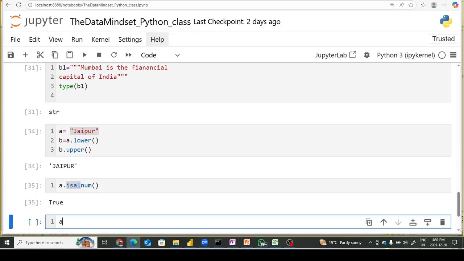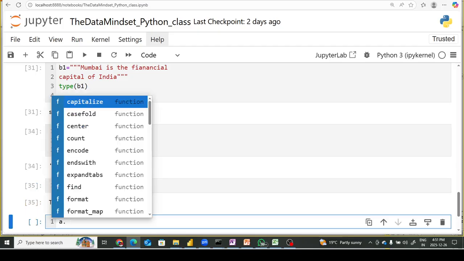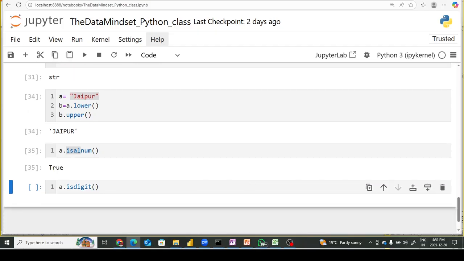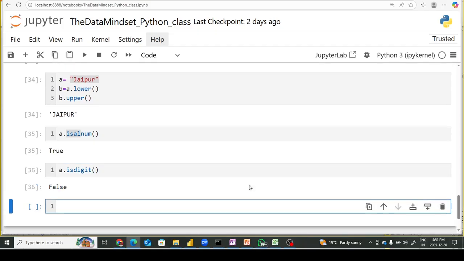Now let me use another functionality. This time I'm using isdigit, and what will you get? You will get false, right? Because this is a string and there are no digits inside it. So this is how you can use multiple functionalities of the string.